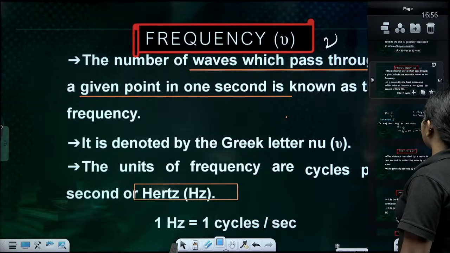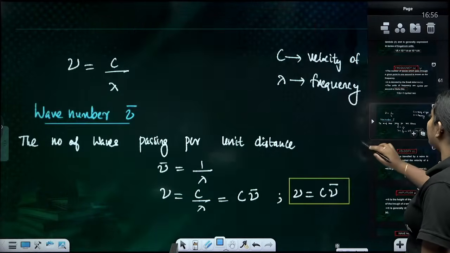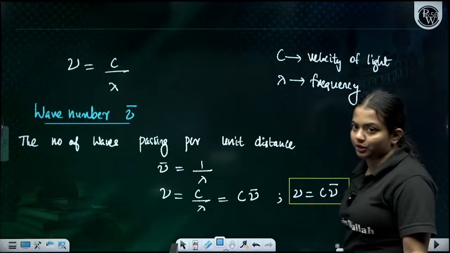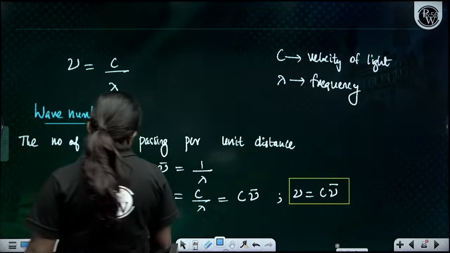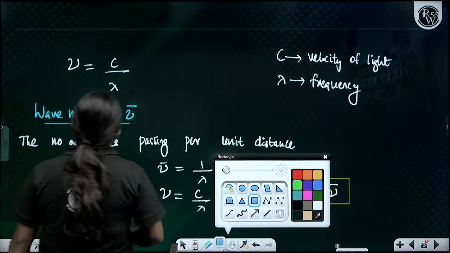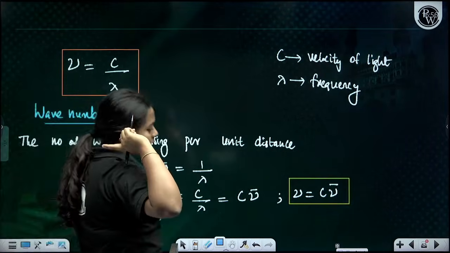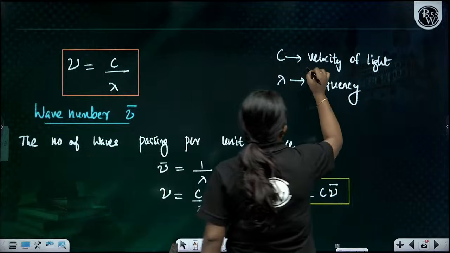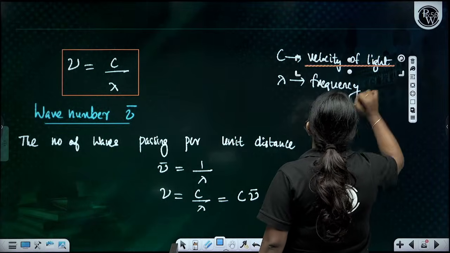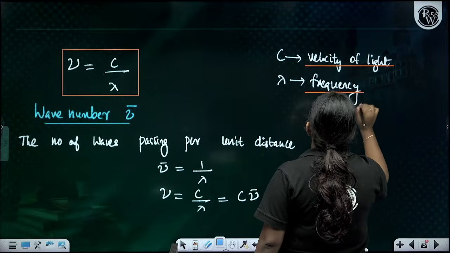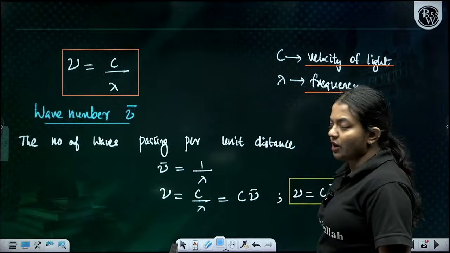Now comes an equation, children. Listen carefully to this. This is going to give you a basic grip on the chapter. So frequency nu is equal to c by lambda. Here c is the velocity of light, and lambda is the wavelength. Frequency we already discussed.